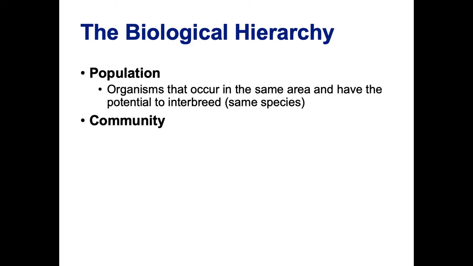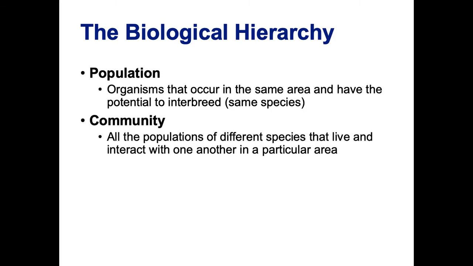Community. So what makes a population different from a community? A community means all of the different species that live and interact with one another in a particular area. So a population all have to be the same species. In a community, we're still talking about one area, but we're looking at all the different kinds of species that live there. So all the plants, all the animals, all the fungi, all the bacteria, all the different kinds of things that interact with one another in a particular area.